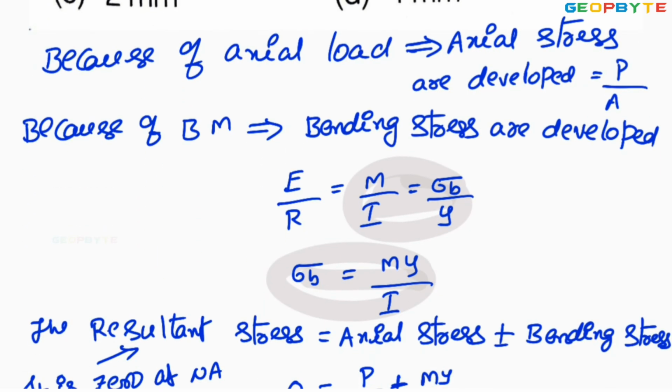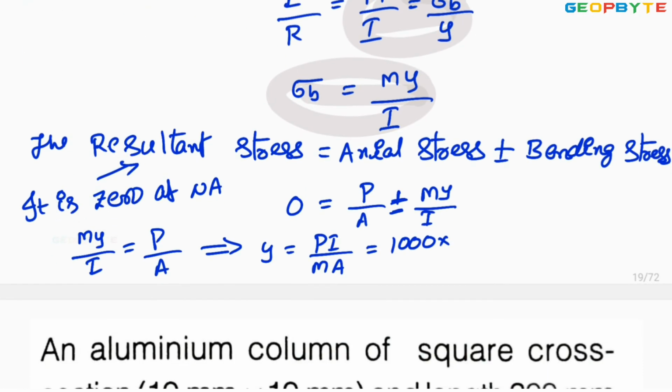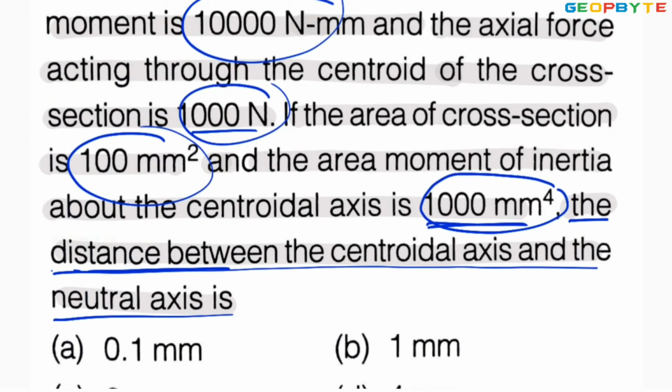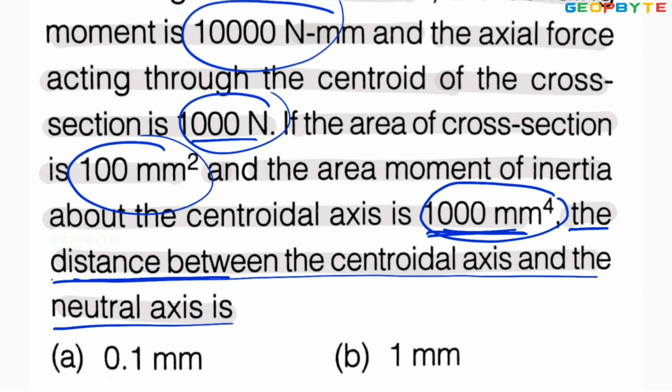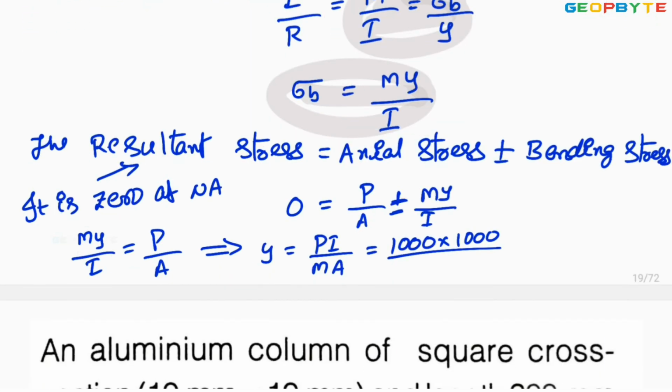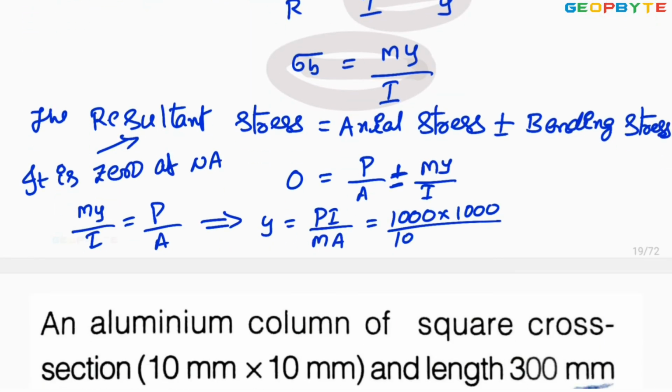P into I, which is 1000, divided by bending moment 10,000, multiplied by area 100. You simplify this value to get 1 mm.